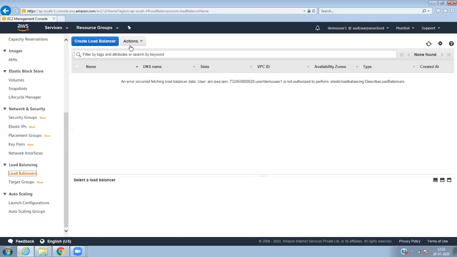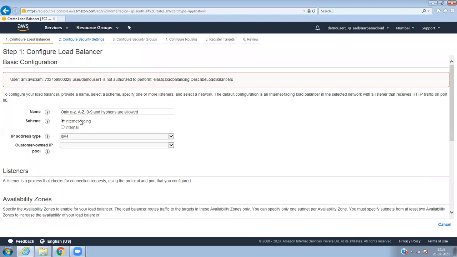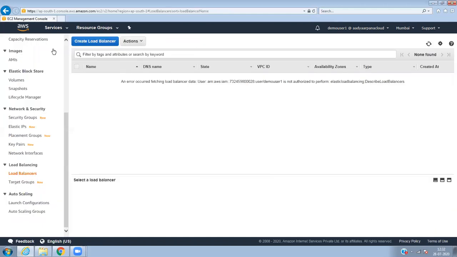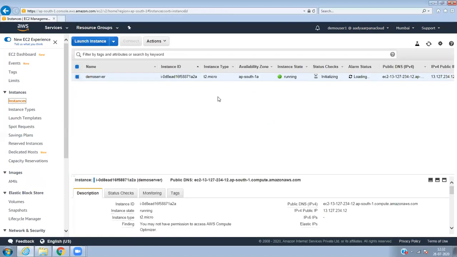See, when I create an HTTP ALB, you can see this particular user doesn't have access to perform the load balancing. So that means we have restricted the permission by editing the policy.